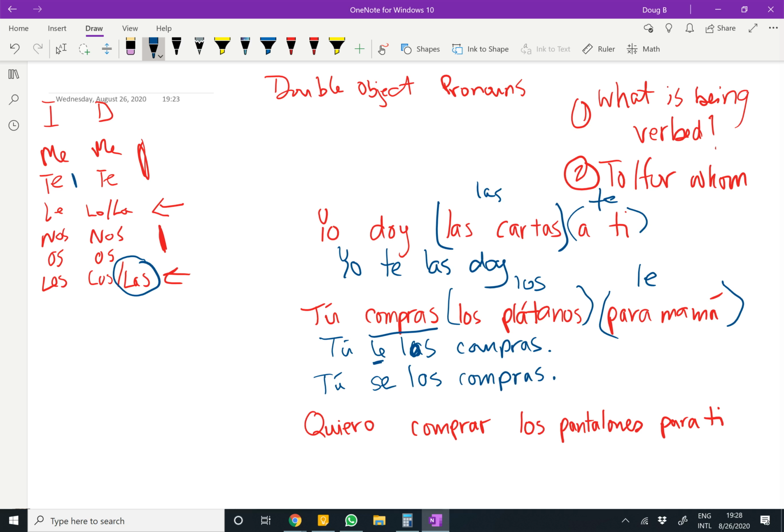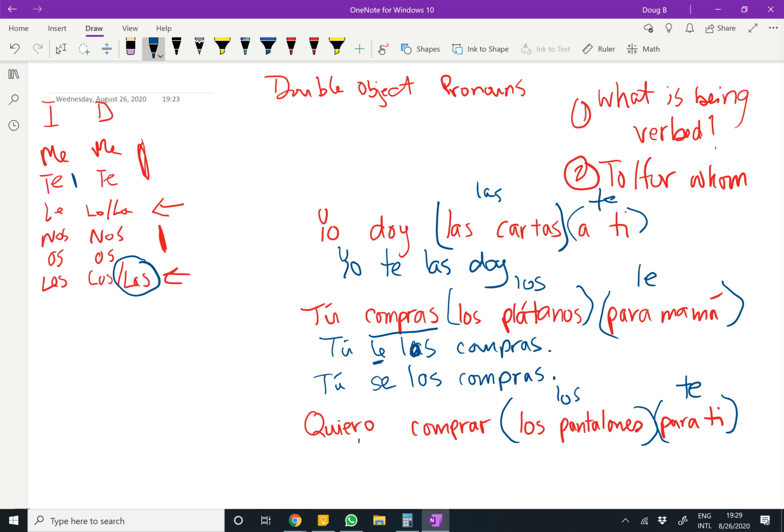So down here, quiero comprar los pantalones para ti. I want to buy you the pants. I wish somebody would buy me pants. So what is being bought? What is being verbed? That's our first question. Los pantalones, which is going to be los. Para ti, the to or for whom? For you. So we have two options for rewriting this.